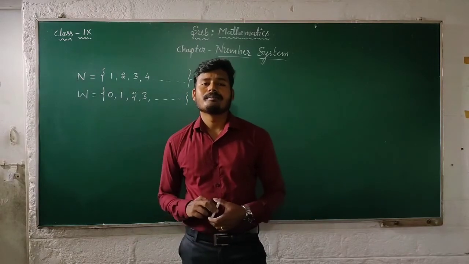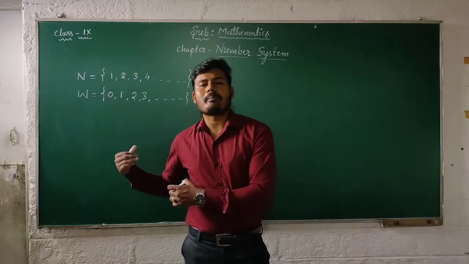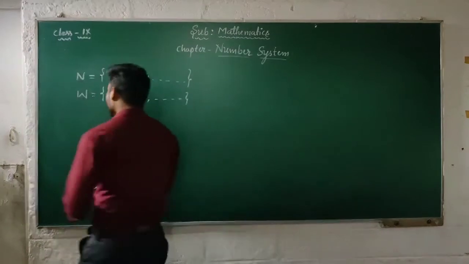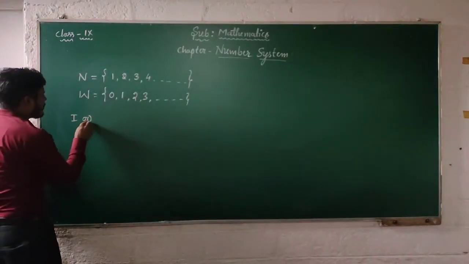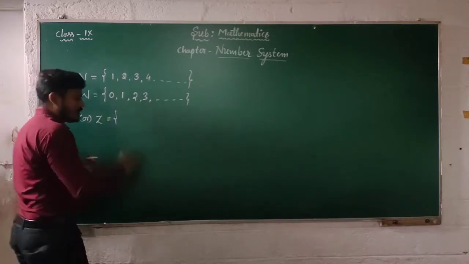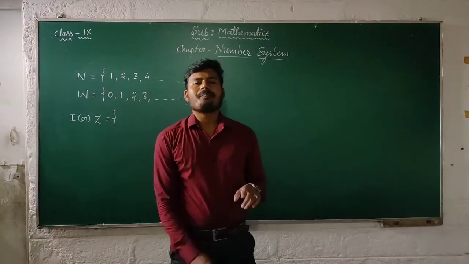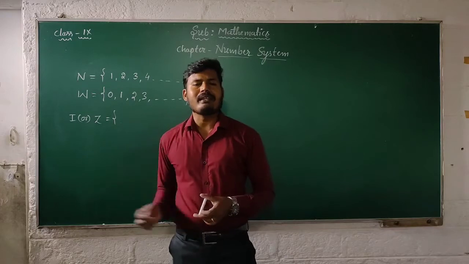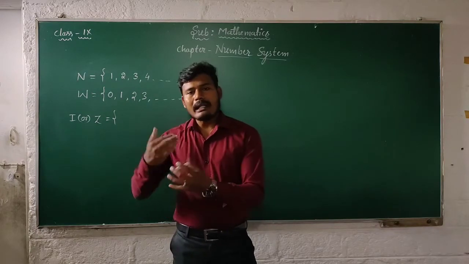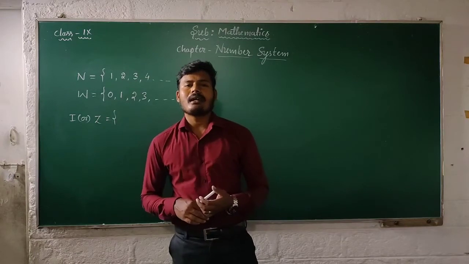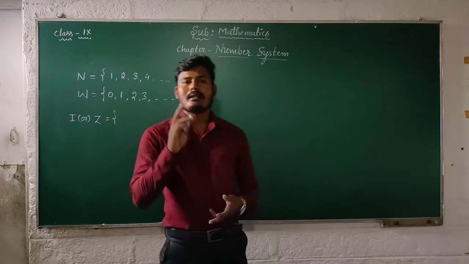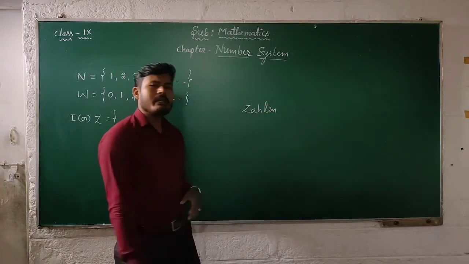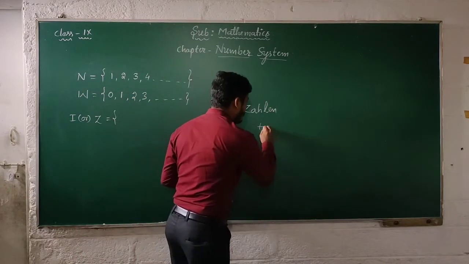But why is the letter Z used to represent integers? That is a very important thing. Z is also used to represent the set of integers because the word integer is derived from a German word, Zahlen, which means to count.